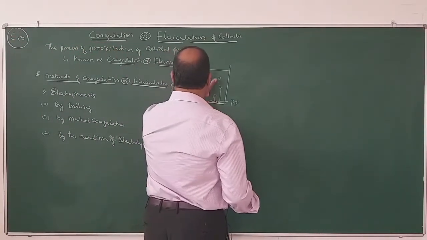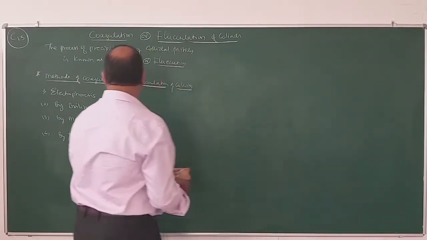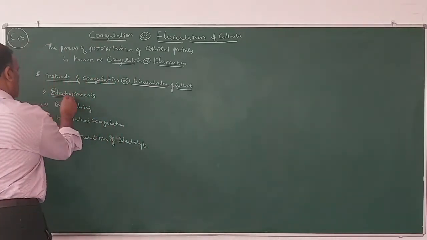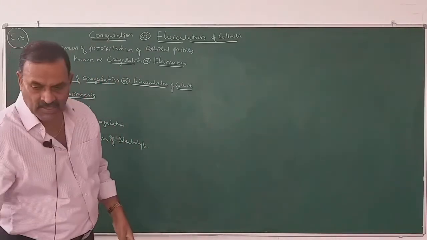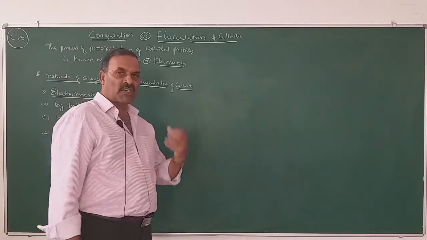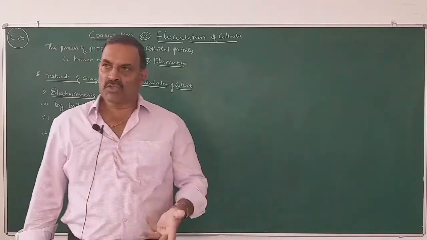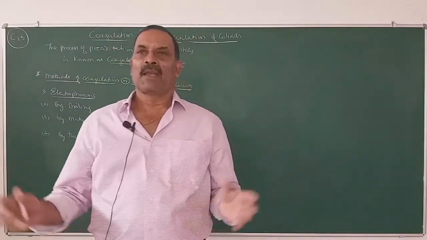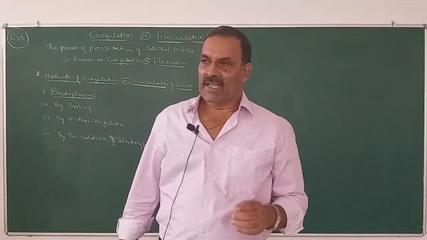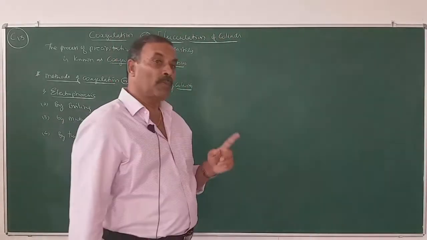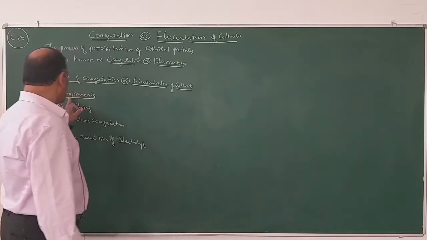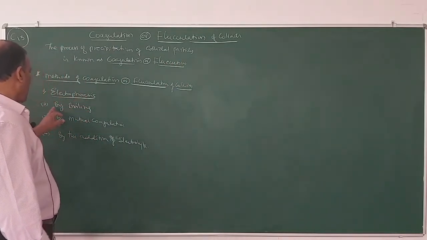So what is the first method? I have already told that electrophoresis. During electrophoresis, colloidal particles after reaching the electrode lose the charges and aggregate and are converted into precipitate, that is known as by electrophoresis.